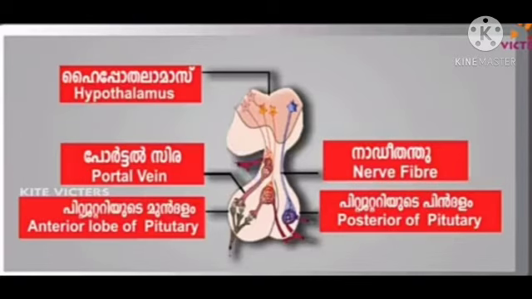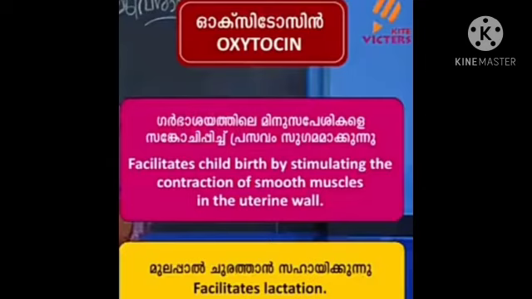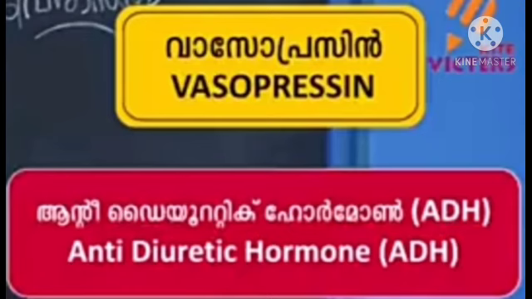Then the posterior lobe of pituitary gland produces two hormones. One is oxytocin, which facilitates the childbirth by stimulating the contraction of smooth muscles in the uterine wall and also facilitates lactation. The second one is vasopressin, that is known as ADH,